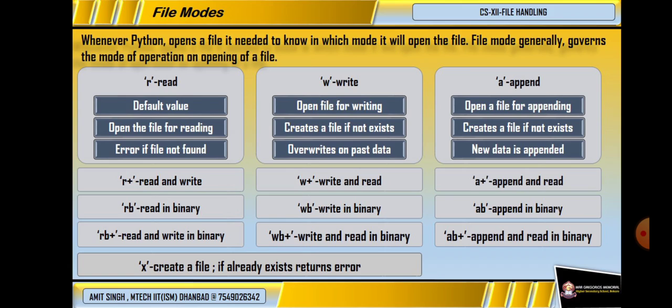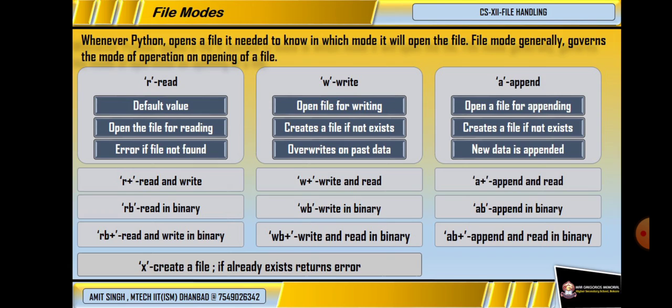Then further you will see RB, WB and AB. RB stands for read in binary. We have learned about the text file and the binary file. The first 6 modes are for the text file, and the next, RB, WB, AB, RB plus, WB plus, AB plus, are for binary files. That is, when we store the data in binary format, we have to open the file in binary format. So for that the file modes are RB, WB and AB.